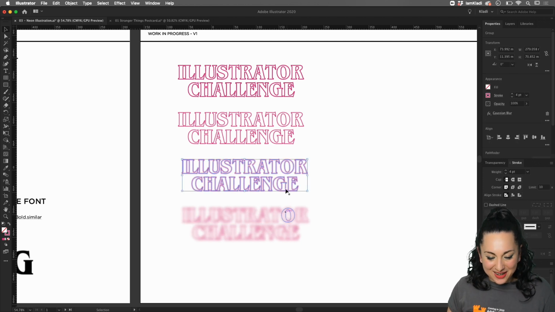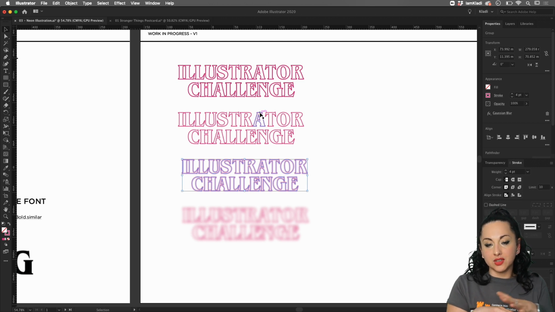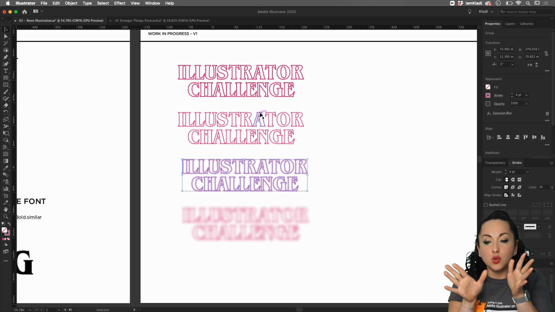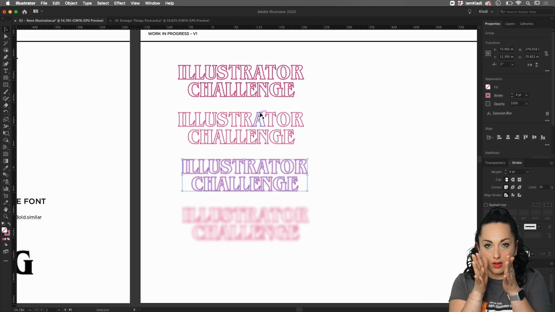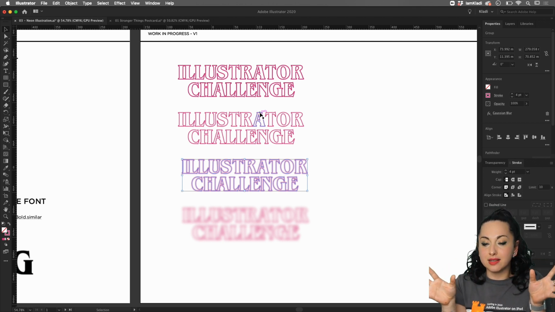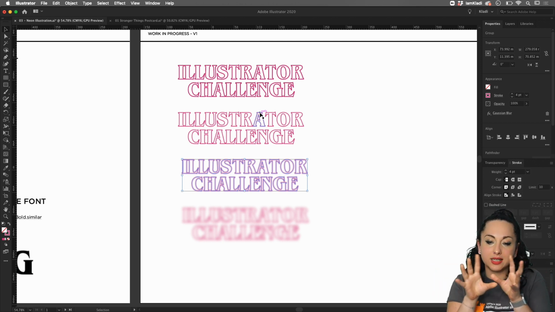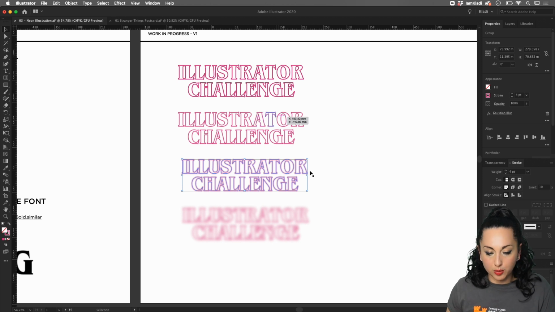So fantastic. What I'm gonna do now is to make sure that we align those on top of the other. The reason why I'm using different levels of blur is because when you think of a neon, it's not just one blast of light. You have different levels of light that go through from the center, and then it becomes a little bit blurred and more blurred.